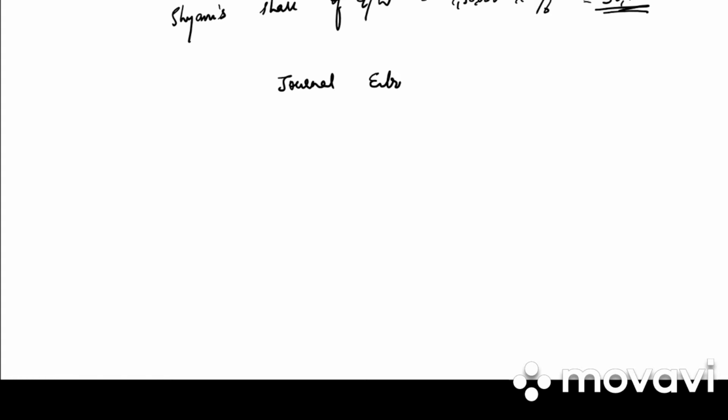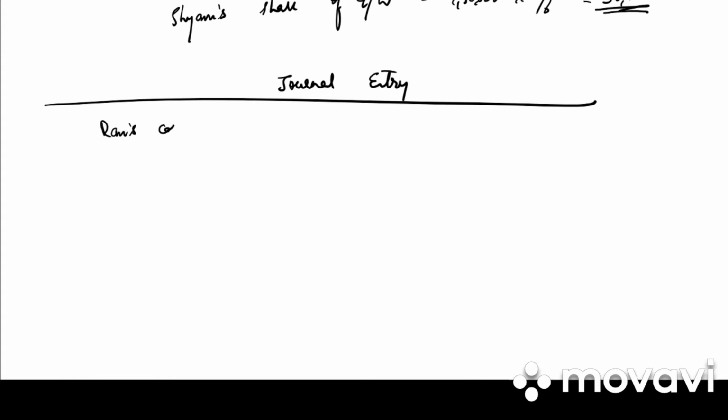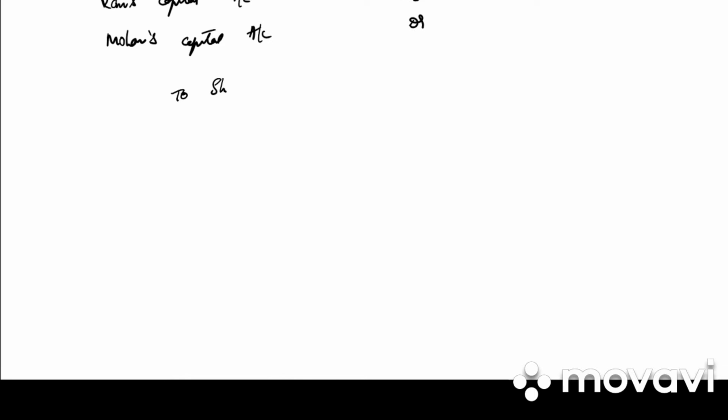They have asked us to write down the journal entry for goodwill. So journal entry. What is the journal entry? It is continuing partners capital account. Who are the continuing partners? Ram's capital account debited, Mohan's capital account debited to Shyam's capital account. It is in the gain ratio.